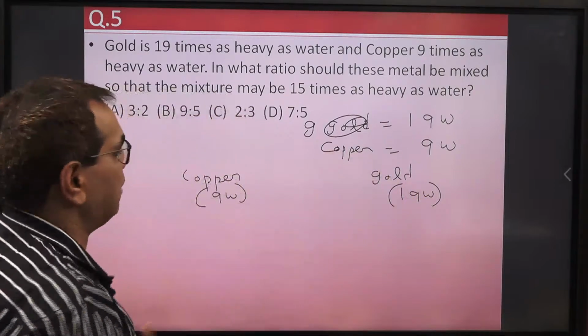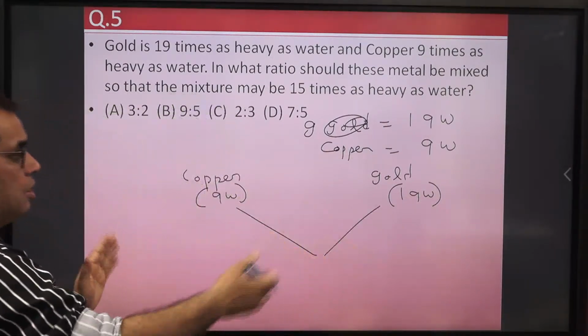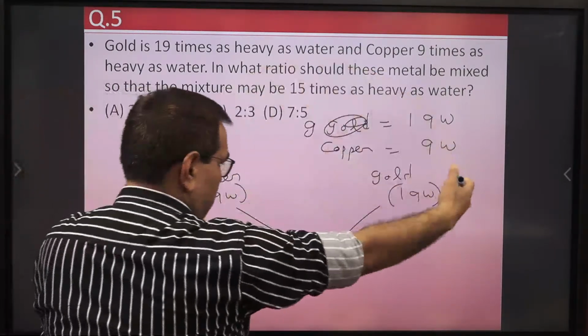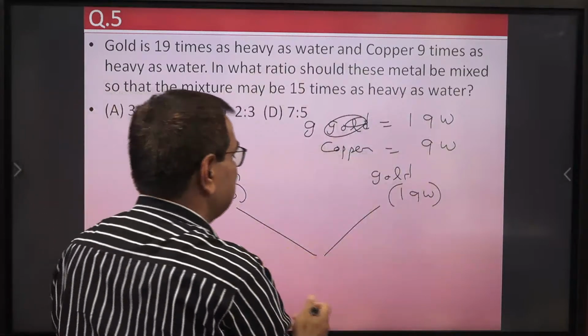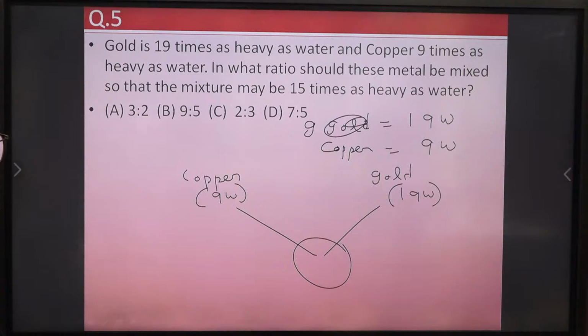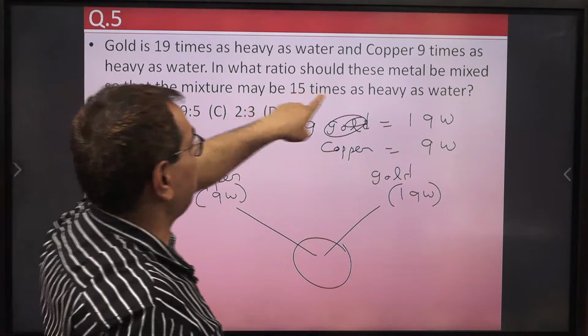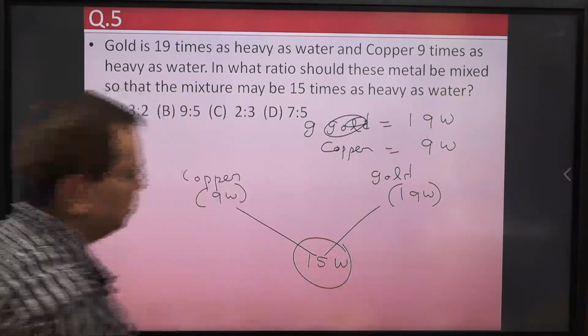We are mixing them. And after mixing, so question arises that in what ratio, what should be the ratio of copper upon gold or gold upon copper. Okay, so in what ratio we should mix them so that the mixture may be 15 times as heavy as water. So mixture become 15W.